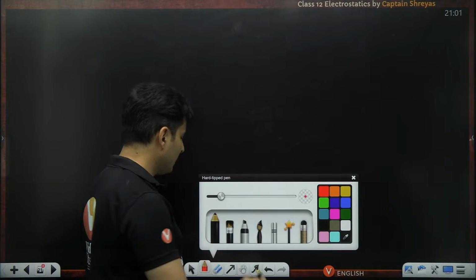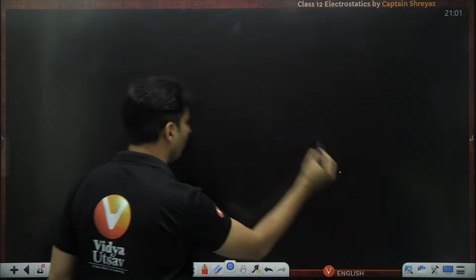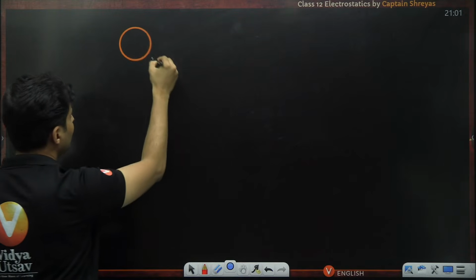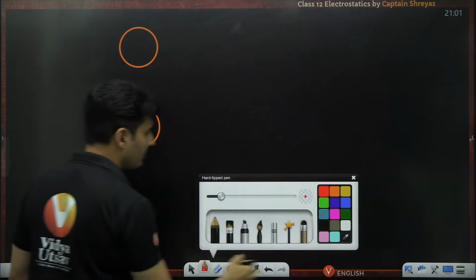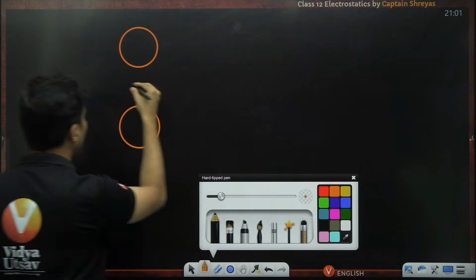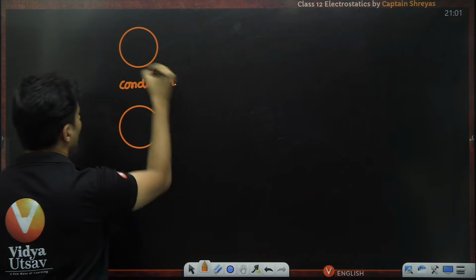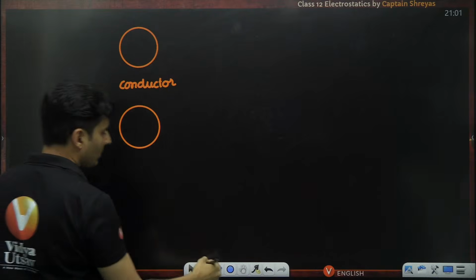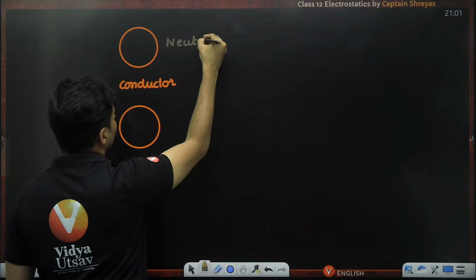Okay, observe this very, very carefully, whatever I am going to do now. There is a conducting sphere. This is basically a conducting sphere. This is a conductor. Right now, it is perfectly electrically neutral.